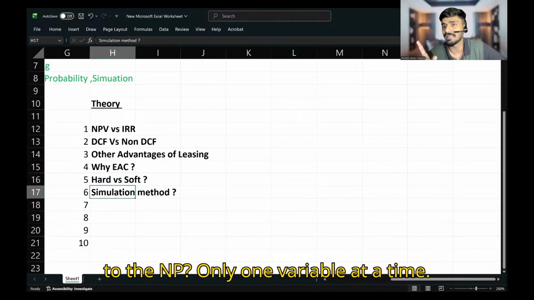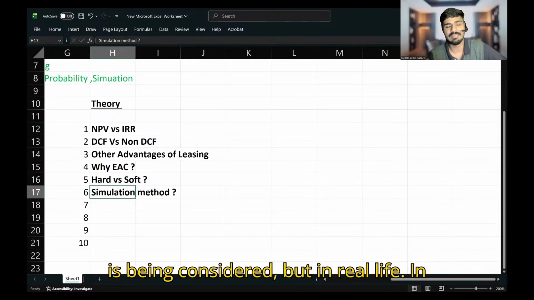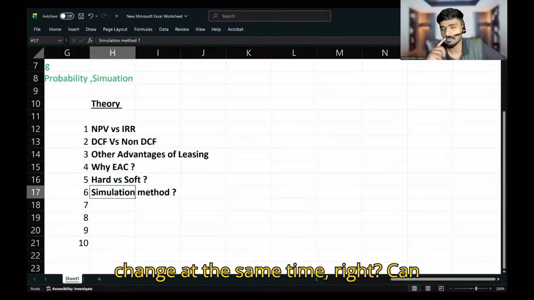Only one variable at a time. The change in one variable at a time is being considered. But in real life, we cannot say that only one variable will change. All variables can change at the same time, right?